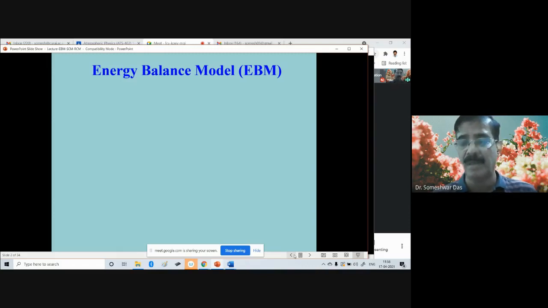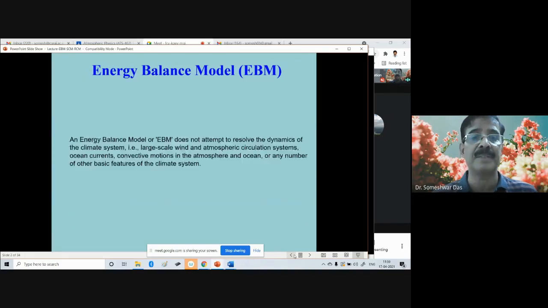It's a simple model because such models are generally used to understand the basic concepts of atmospheric physics. But such models are not used for any prediction purpose. They are good for understanding the concepts.